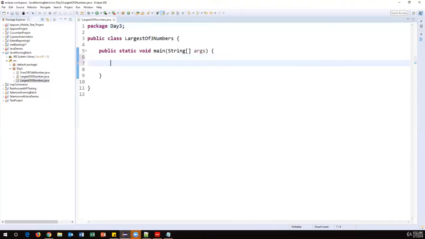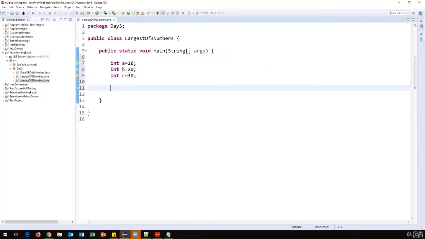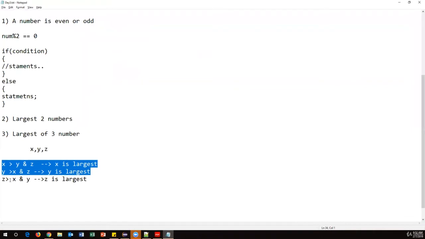So here I'll take 3 numbers. Integer a is equal to 10, integer b is equal to 20, integer c is equal to 30. Now I have taken 3 different variables which contain 3 different values, 10, 20 and 30. Now the first condition is if, and here I need to verify multiple conditions. You can observe here: x greater than y and also x greater than z. If both conditions are true, then x is largest. Two conditions are involved here.